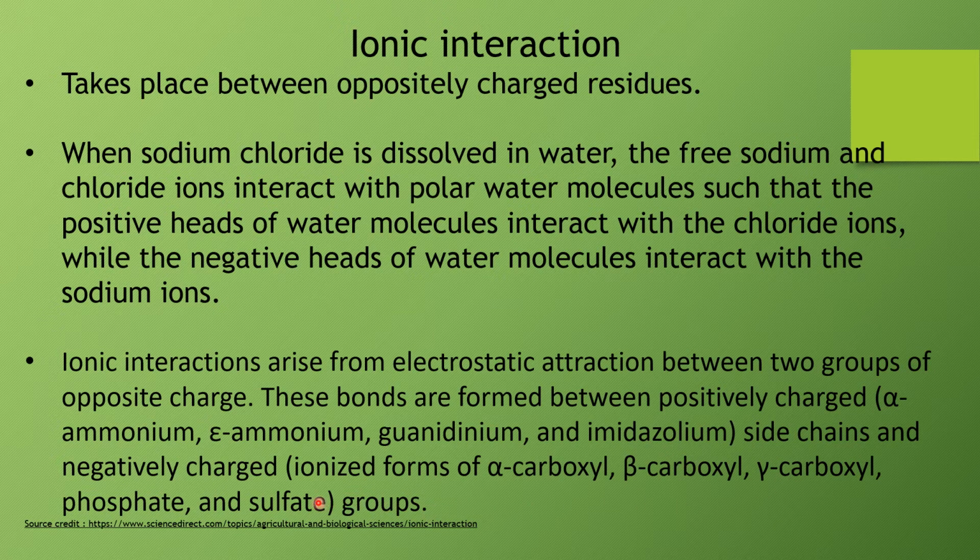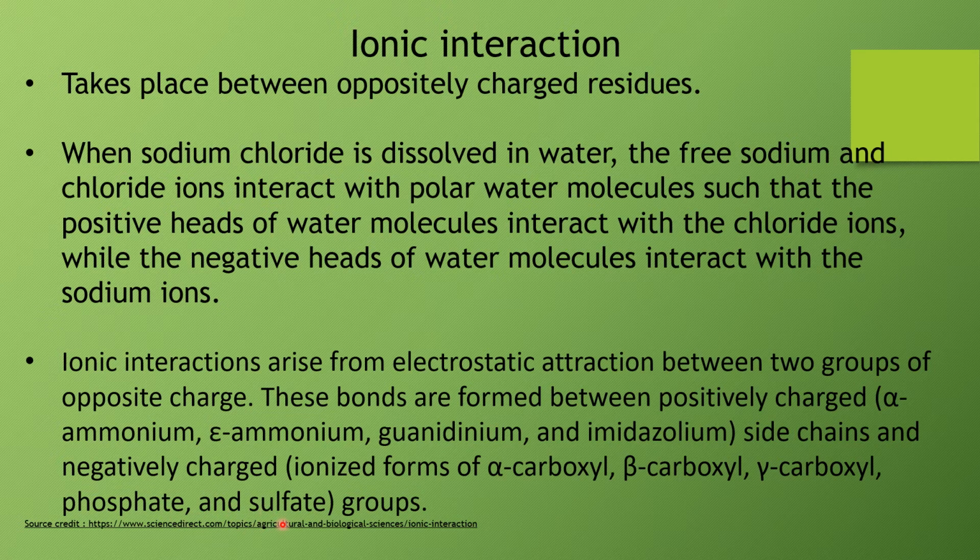Then there are the negatively charged groups. These are there in the alpha carboxyl group. Beta carboxyl group is present in aspartate. Gamma carboxyl group is present in glutamate. Then a phosphate group can be added to serine or threonine residues.